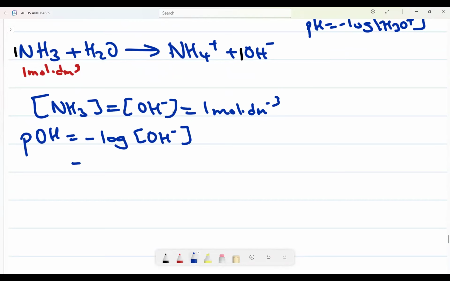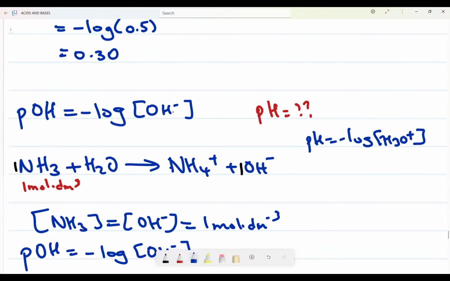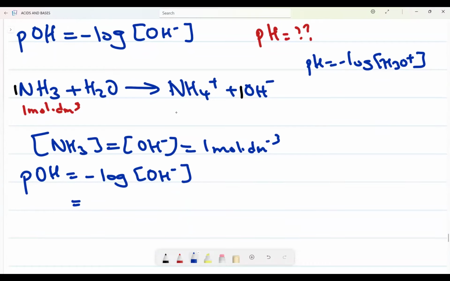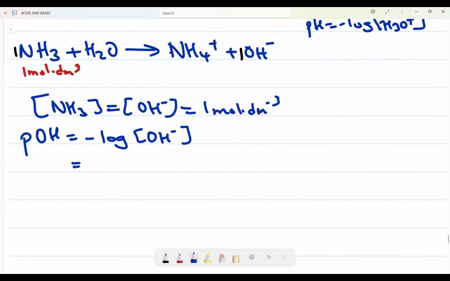But can you see, the question said to calculate pH. Now I have formed OH minus. It's fine, it does not make a big deal. I'll just say it is negative log of OH minus, which is 1.